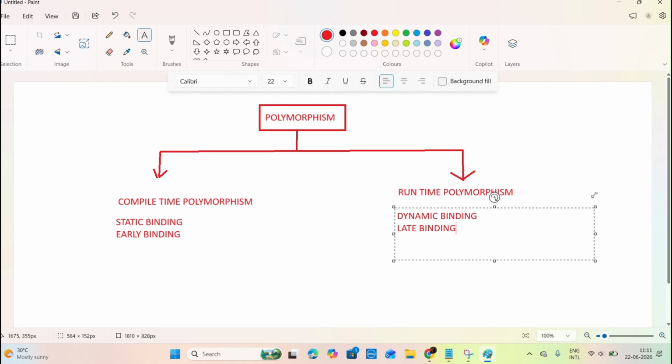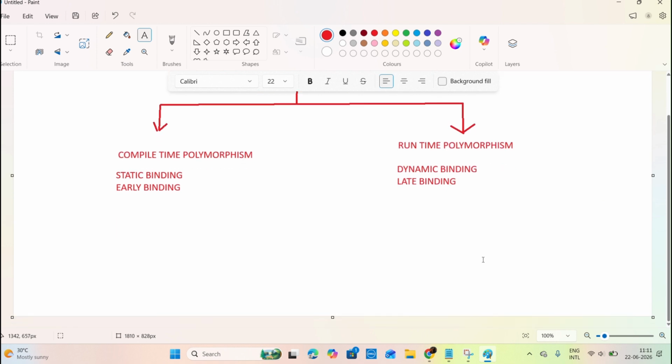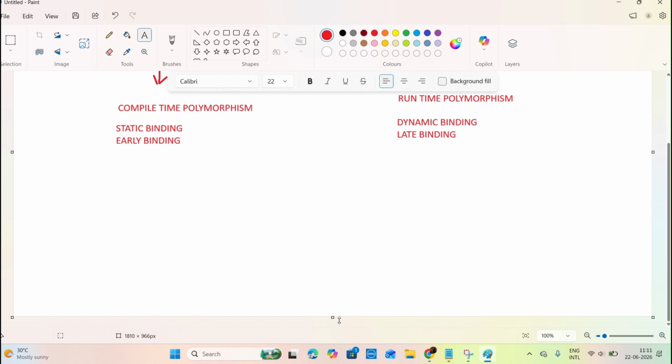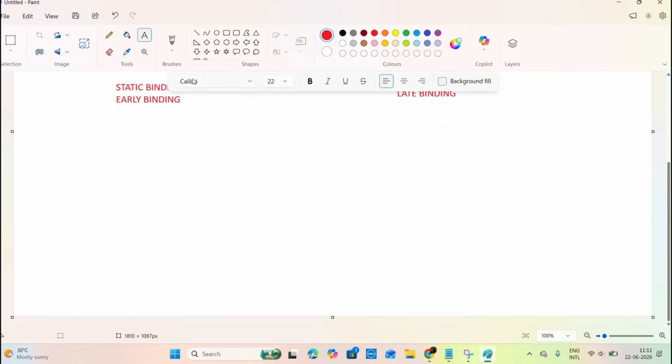What is meant by compile time polymorphism? Try to understand. For example, here we have one student.